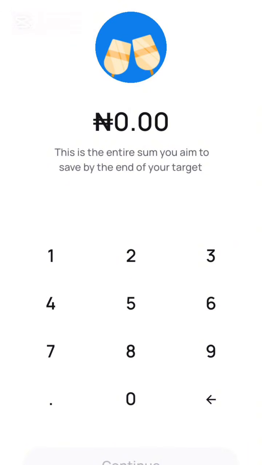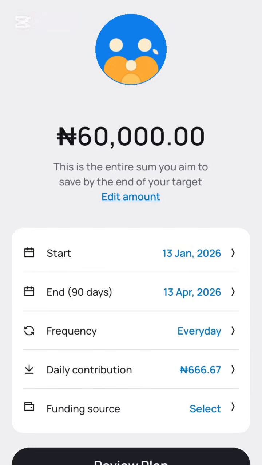So I'm going to be using 60,000, I'm going to be using 10,000 to explain it to you. So this is the case of 60,000 naira. So when you input 60,000 naira as your target, then this will appear. The date that you are starting will appear, like in this case, 13th January 2026. The end date, that is if you are targeting it for 90 days. That means the period that you want to get that money is in 90 days. You see the date, that is the expiry date, which is 13th April 2026.